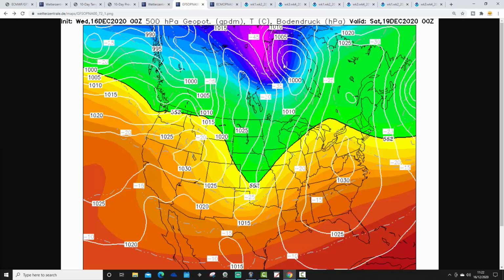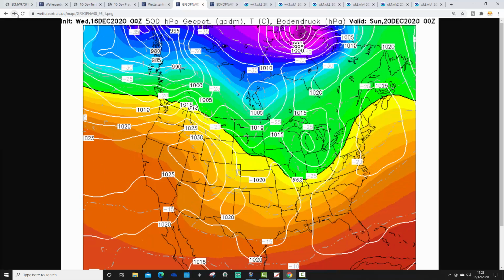That will start to draw up a milder southerly wind into the Midwest, so Midwestern states will begin to turn milder. Where we've got the snow on the ground in the east and the northeast, under this area of high pressure, it will be very cold on the surface, of course, with the snow cover. But there's a milder push of winds moving up from the south into the Midwest, and out to the west, actually, under this area of high pressure in these western states, so reasonably dry and quiet weather coming up through there.